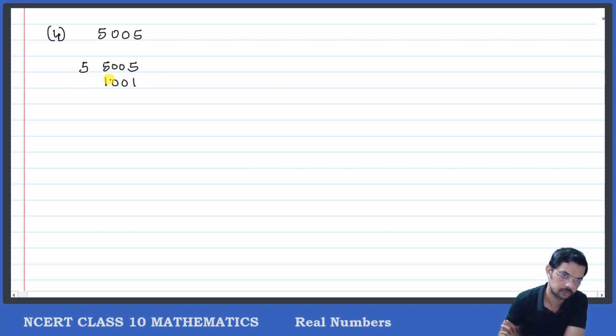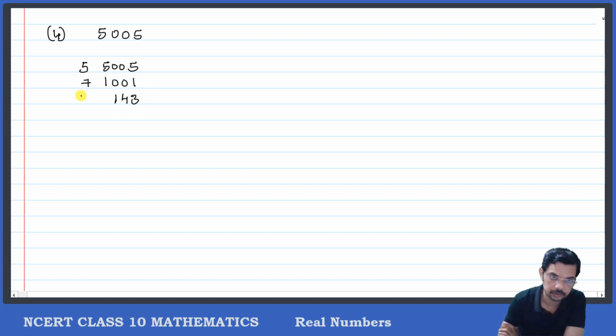Now which number should I use? I can use 7. Check whether it goes by 7 or not. 7 ones are 7, and then 8, 9, 10. 7 4s are 28, and then 29, 30. So 2 again goes, 7 3s are 21, 143.